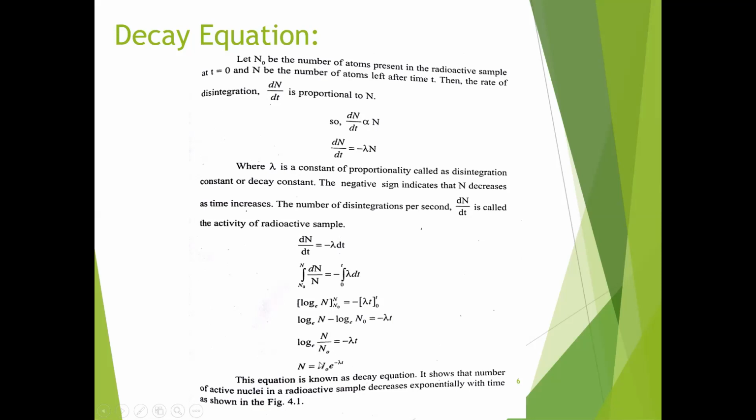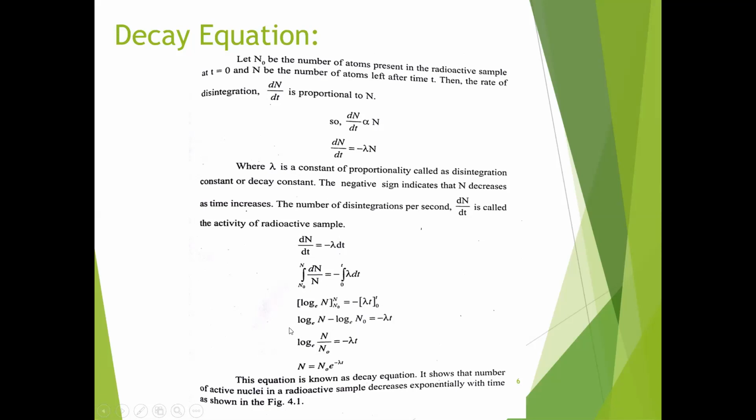This is a very important one. Just see here, dN by dt is proportional to N. If you remove the proportionality constant, we get dN by dt equals minus lambda N. The atoms are decreasing from N0 to N over the time 0 to t.